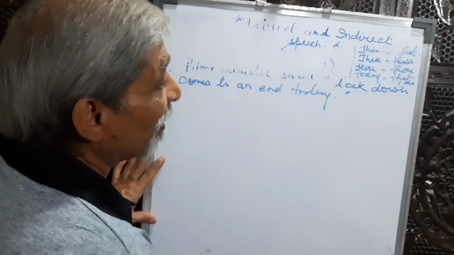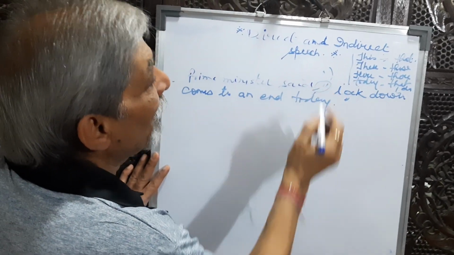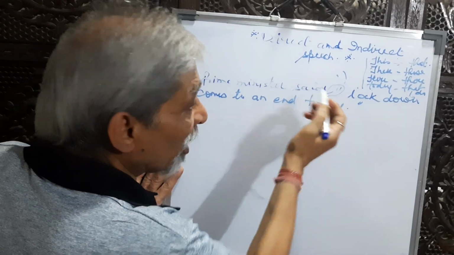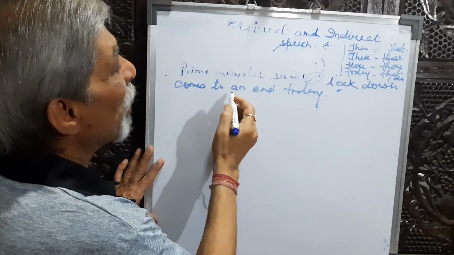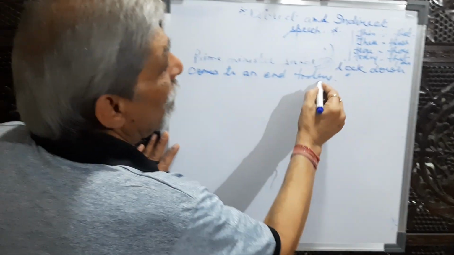Prime Minister declared, comma, inverted comma will be removed by that. So, Prime Minister declared that lockdown came to an end that day.